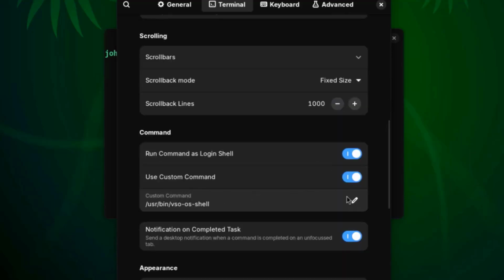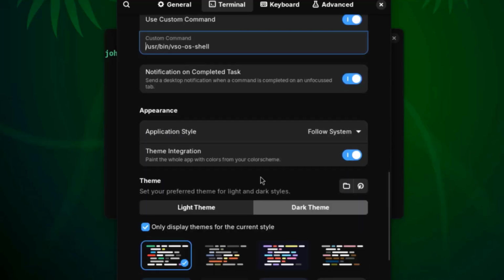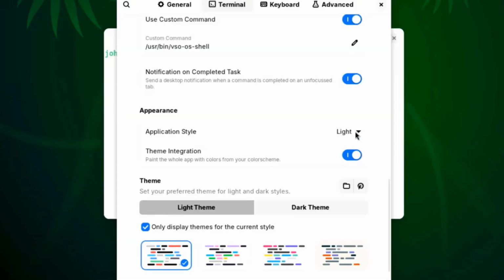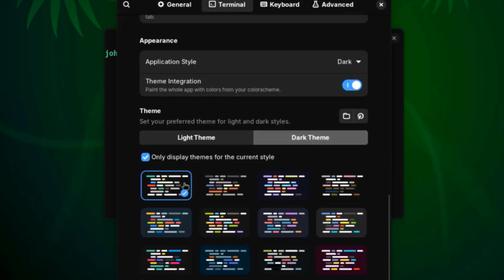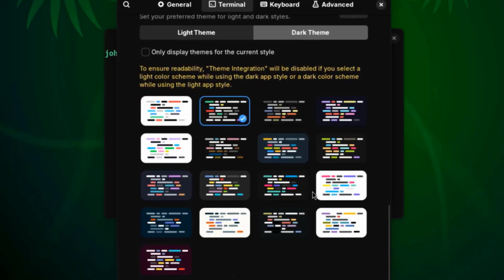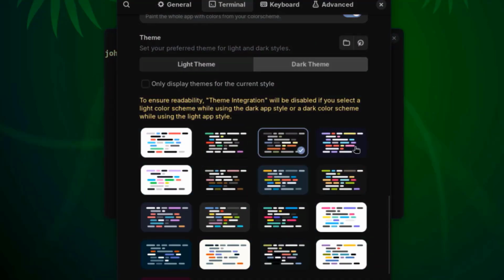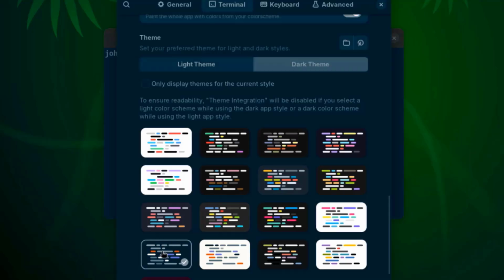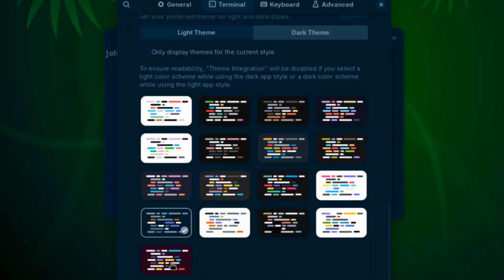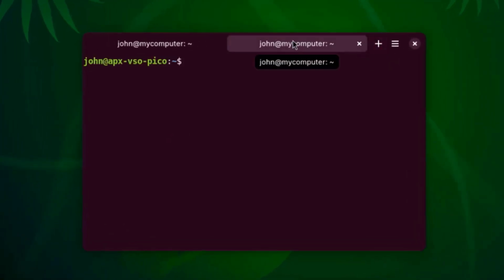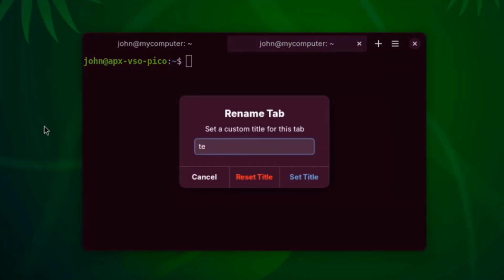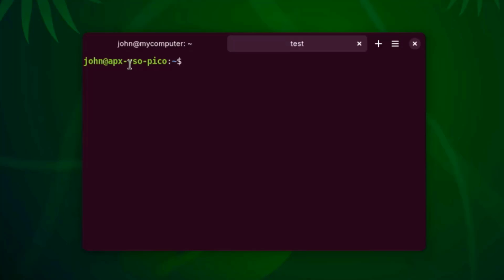This can be changed, custom command. There are different themes here. I can also add a new tab, and I can rename the tab. I just have to right-click the tab and rename the tab.